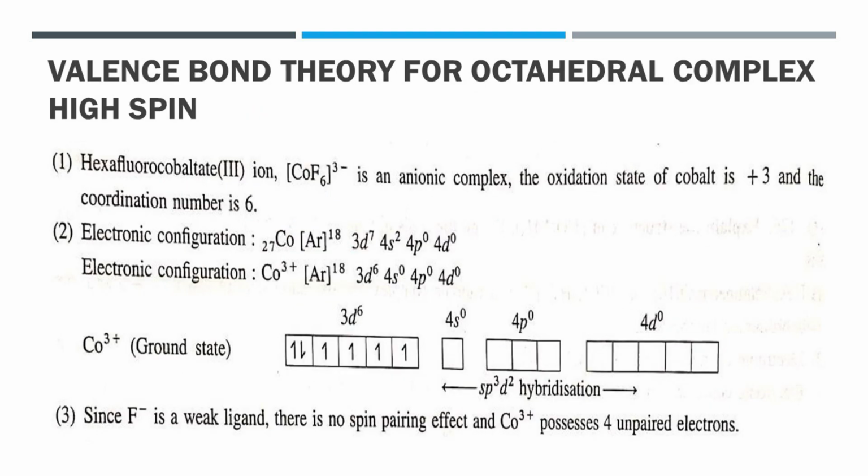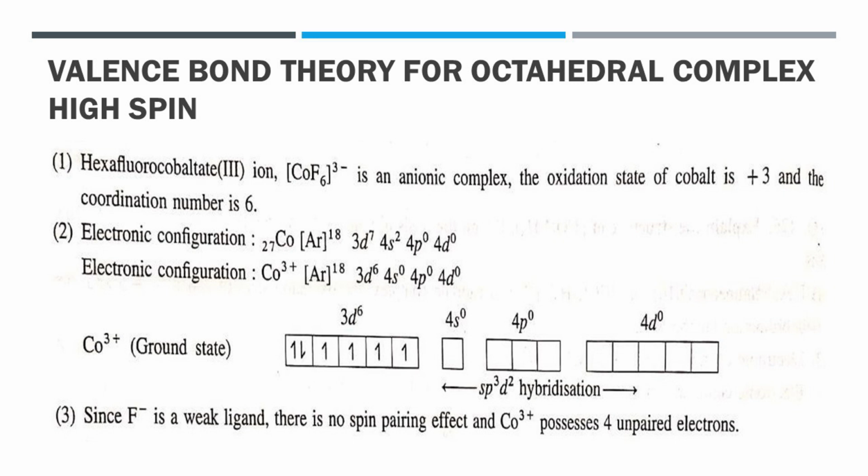Next example is the [CoF6]3- ion. This complex is named hexafluorocobaltate(III) ion. It is an anionic complex, as it has a 3- charge. The oxidation state of cobalt is +3 and the coordination number is 6 because 6 ligands are present.